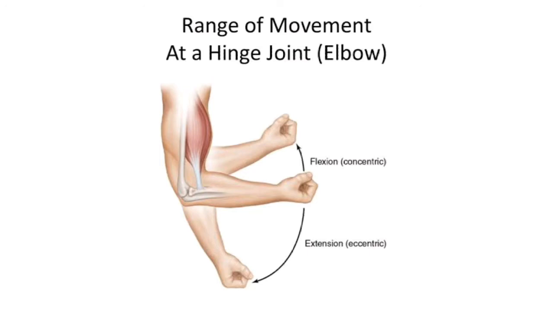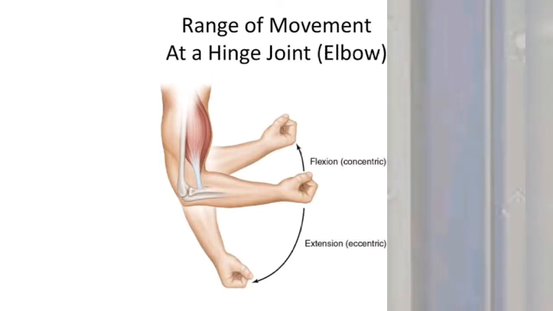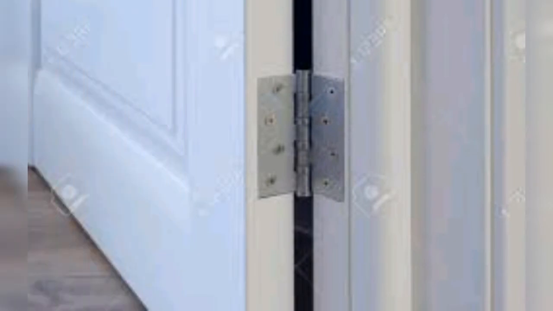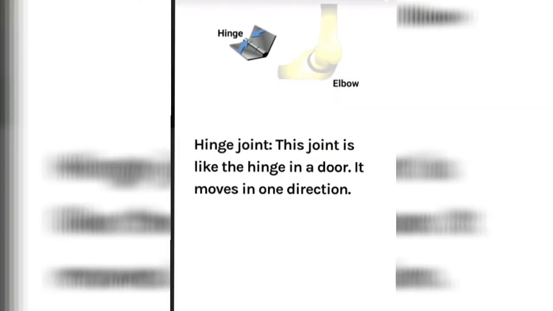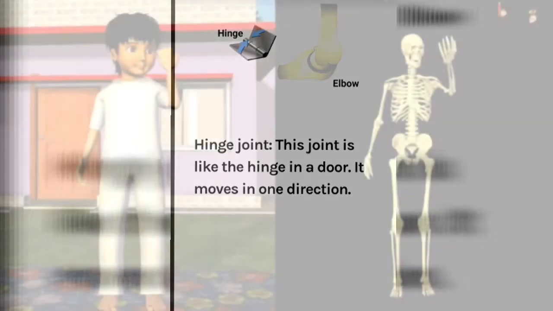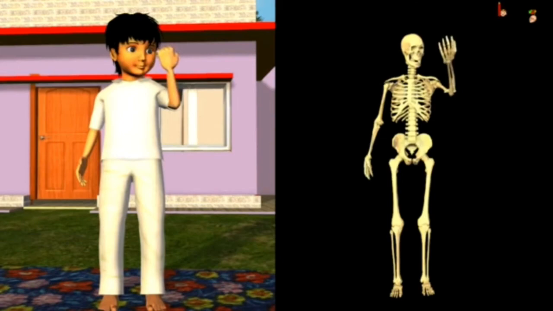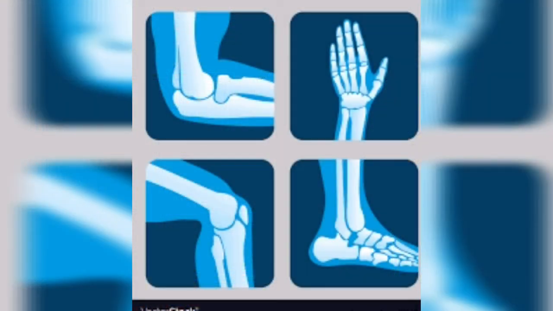The door enables its movement only in one direction. And children, the knees, elbows, fingers and toes in our body have hinge joints.